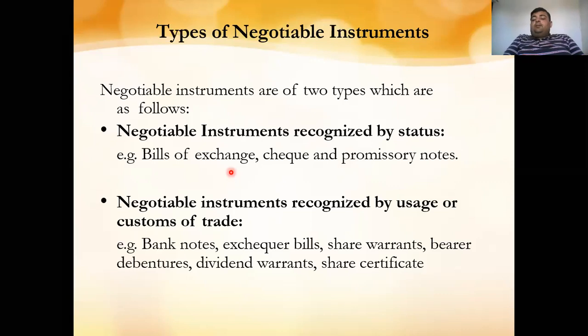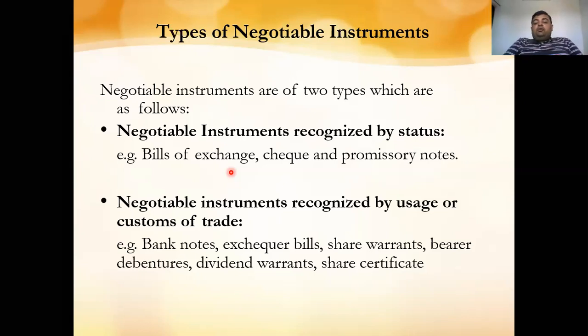So a promissory note is a mere promise to pay. For example, Mr. B promises Mr. A to pay rupees 20,000 after 30 days, which he has taken from Mr. A as a loan. So here it is a promissory note, because Mr. B gives the promise to Mr. A to pay the said amount after the 30 days. It is a note written on a stamp or on a piece of paper in which the maker signs that he will pay you this much amount after this much period of time. So this is the promissory note.